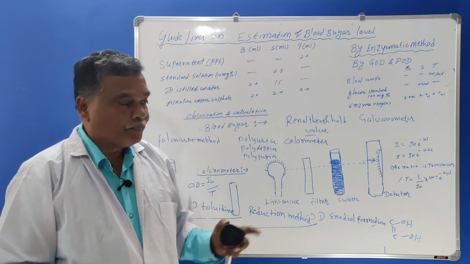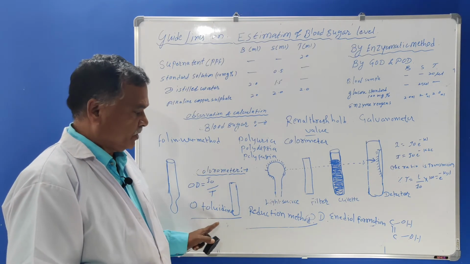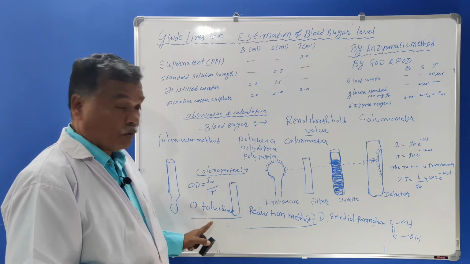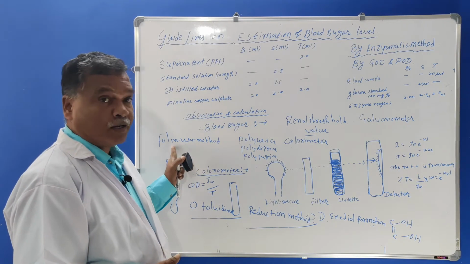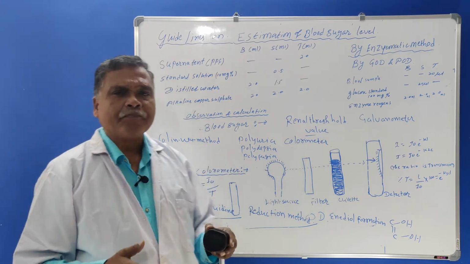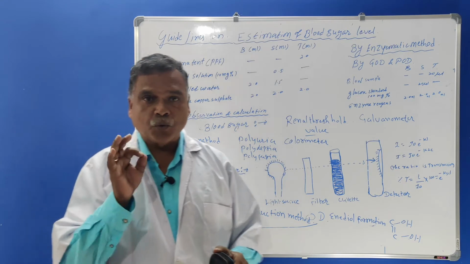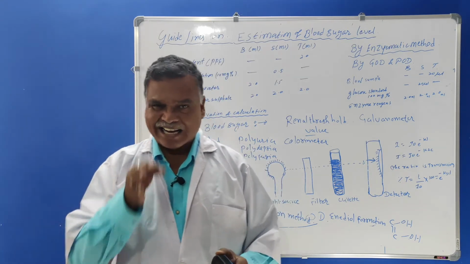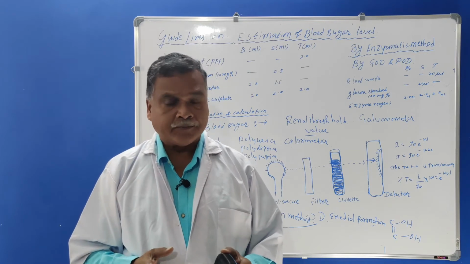Then different methods were started. So these are the reducing methods which were used in the olden days, O-toluidine, and now in modern days, the Folin-Wu method. But these methods do not give a correct reading of blood glucose estimation or blood sugar level.